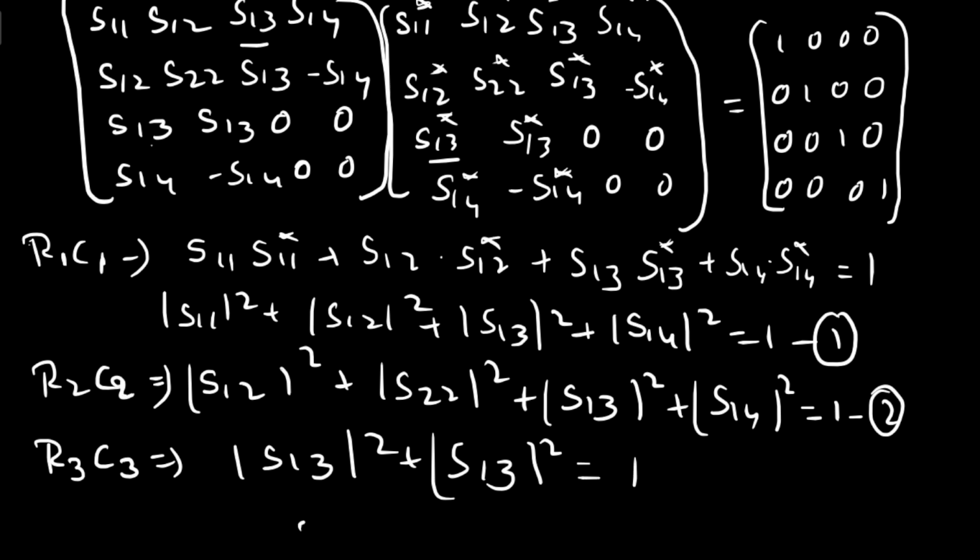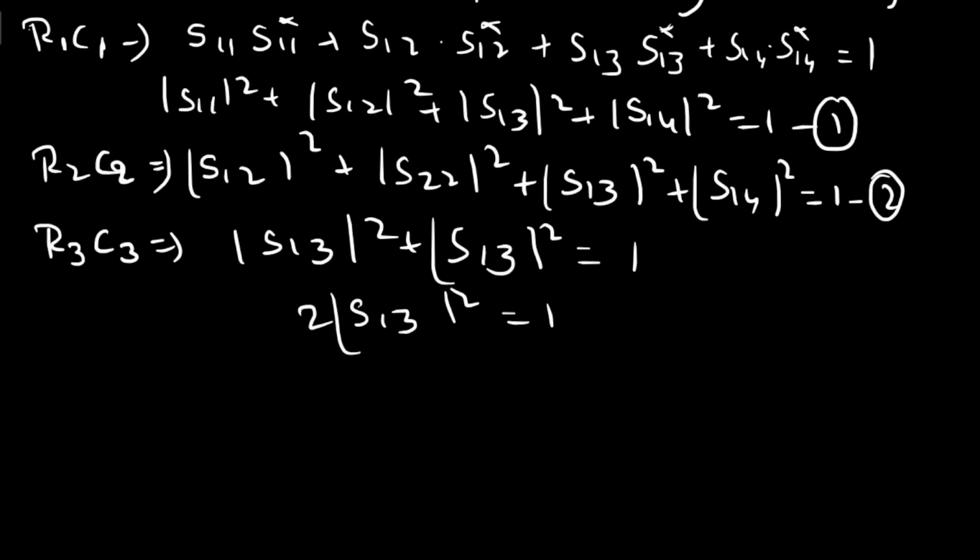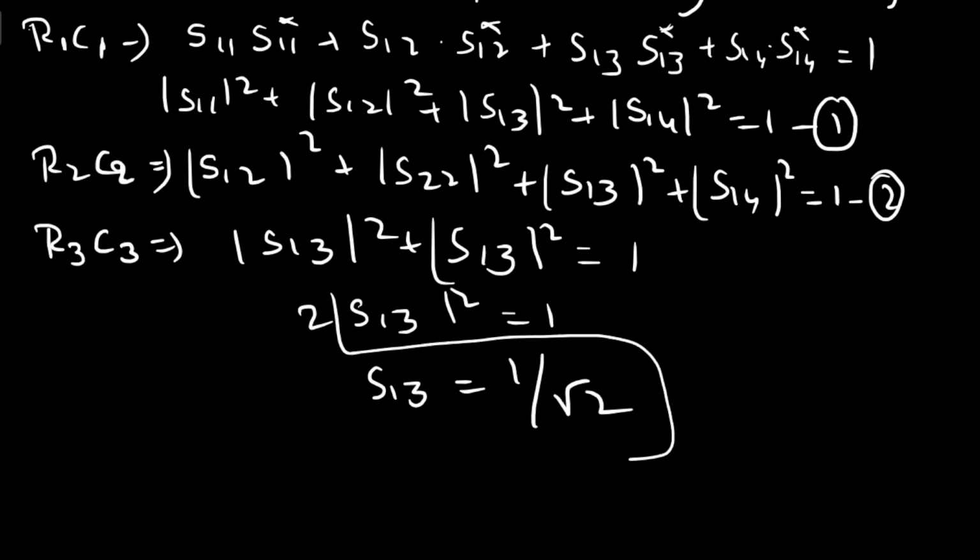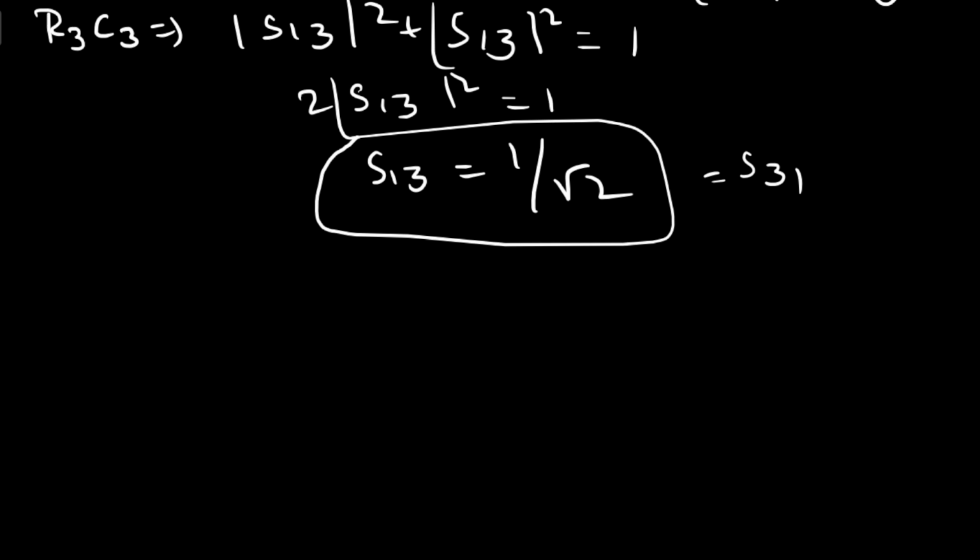So 2 modulus S13 square equals 1, so S13 equals 1 by root 2. If S13 equals 1 by root 2, then S31 is 1 by root 2. At the same time, according to the E plane, S23 is minus S13, that is, S32.